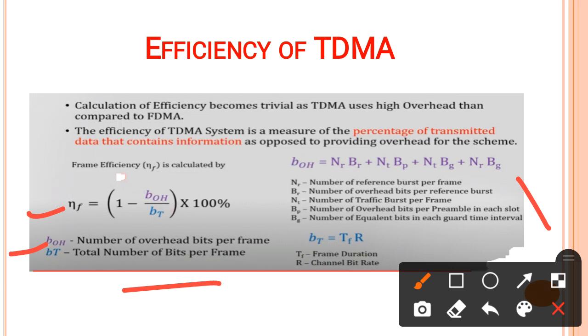Within a frame there are a number of users, a number of slots, and again each slot consists of the overhead bit and the trial bit. Means we have to count for the slot as well as the frame. So how many slots there are, which consist of overhead bits and total number of bits, count that, and this again will be within one frame. So totally it explains how many overhead bits are in the total frame, counting with the slots, divided by the number of bits per frame. And BT is nothing but TF times R, frame duration and channel bit rate.